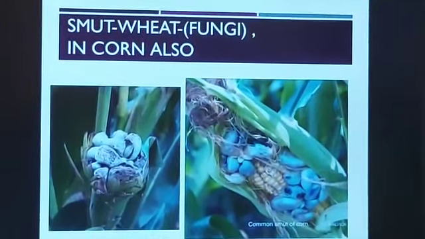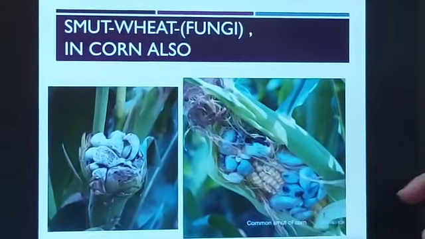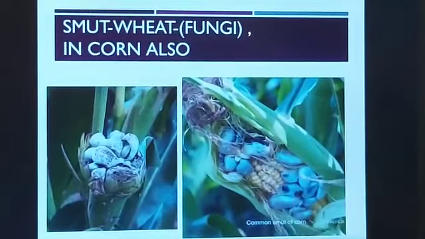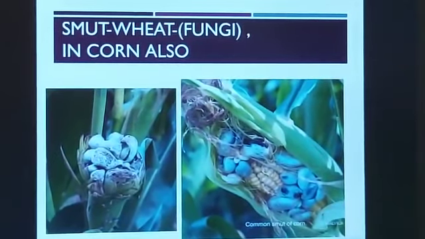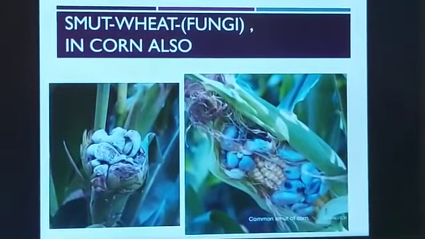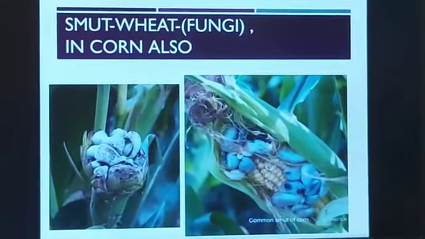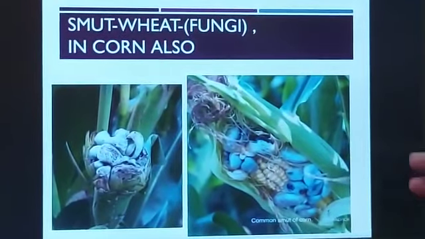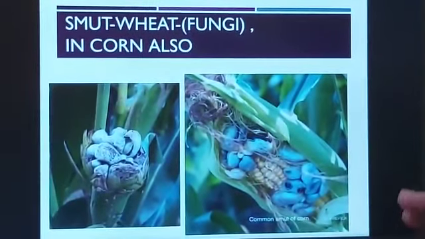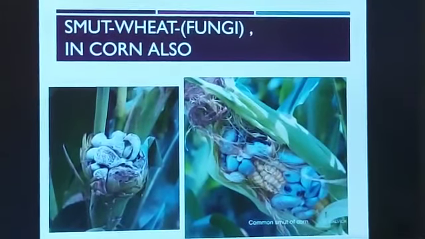Smut, which occurs in wheat, is again a fungal disease, and you can see the grains have become very less in the shaft, and you can see a cluster of leaves. So this happens in smut, and it is very common in corn also. This is a picture of corn suffering from a smut disease.